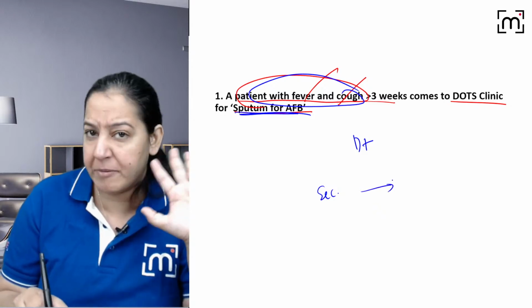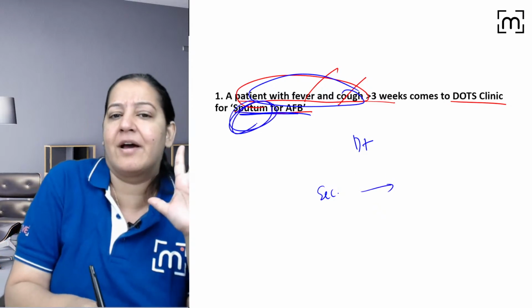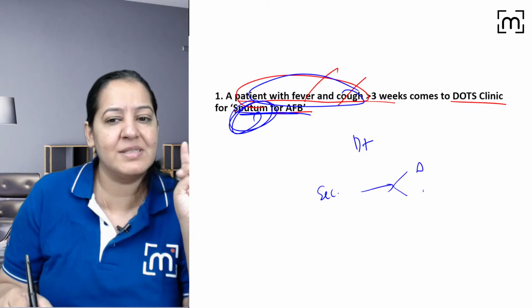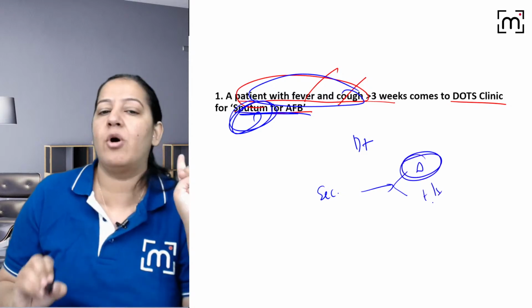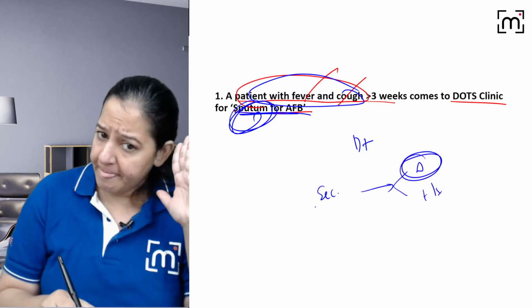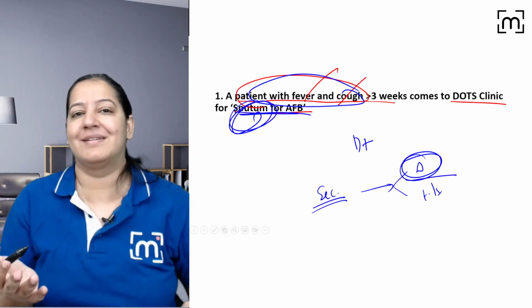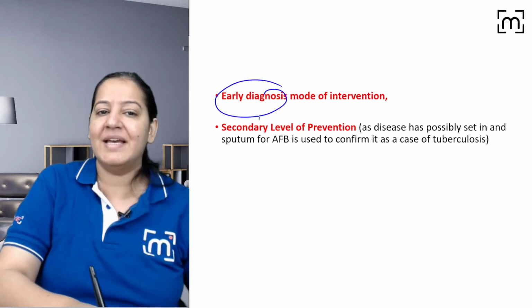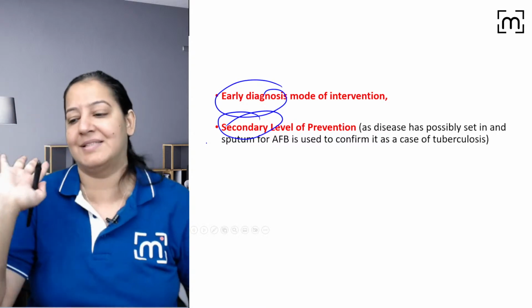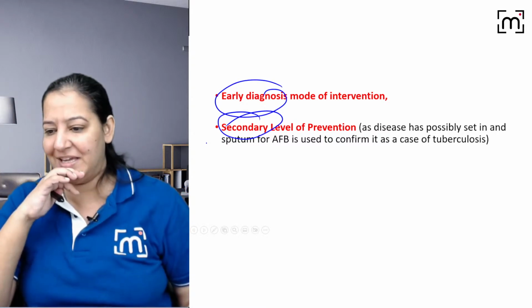In secondary level also, you are not providing treatment, you are just doing sputum testing. Secondary has two things, early diagnosis and treatment. Currently you are doing diagnosis, not treatment. So I will say, ma'am, it's secondary level of prevention, and within it early diagnosis. So that should be your answer. This is your answer. Give me a thumbs up. Yes, Tejaswini.